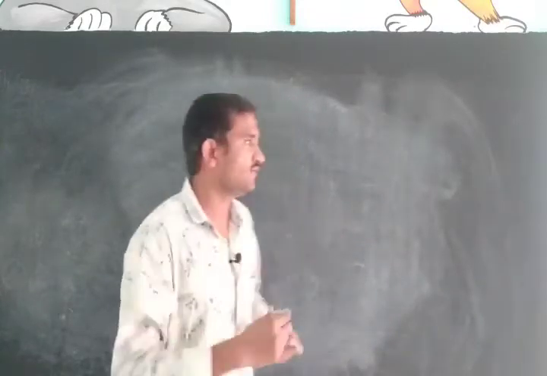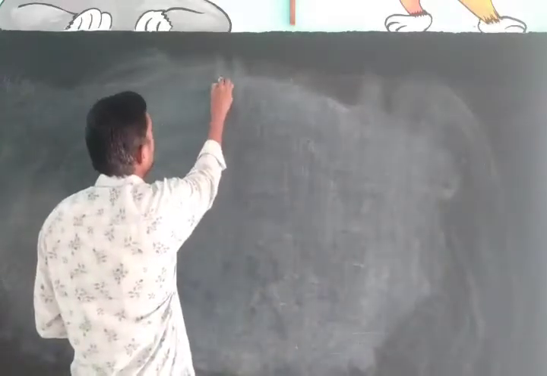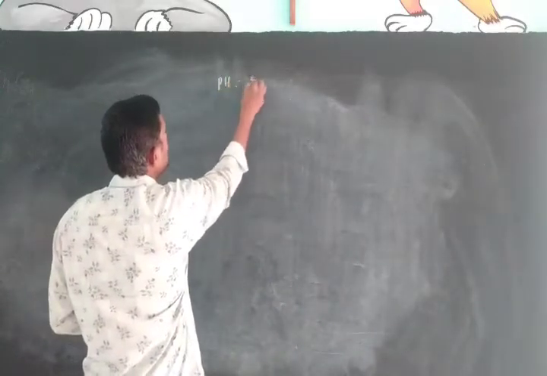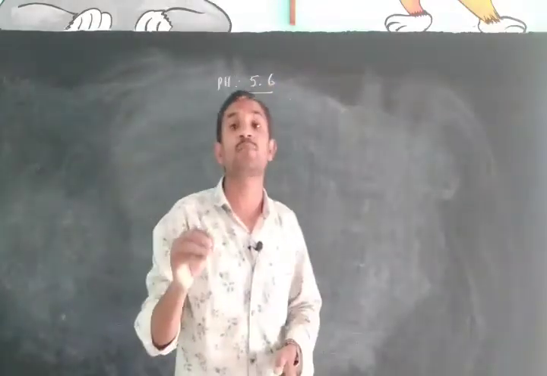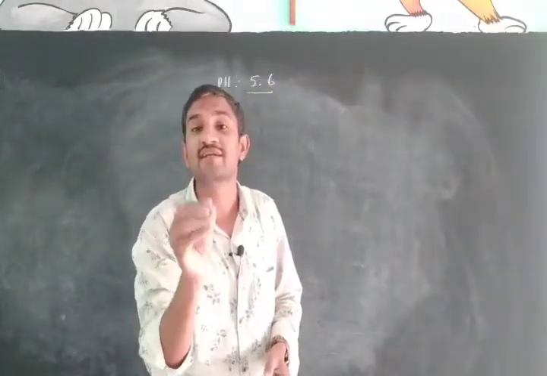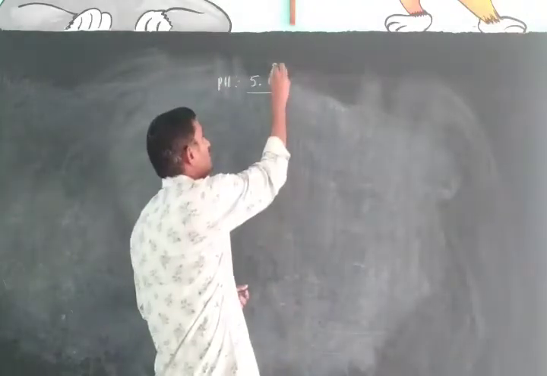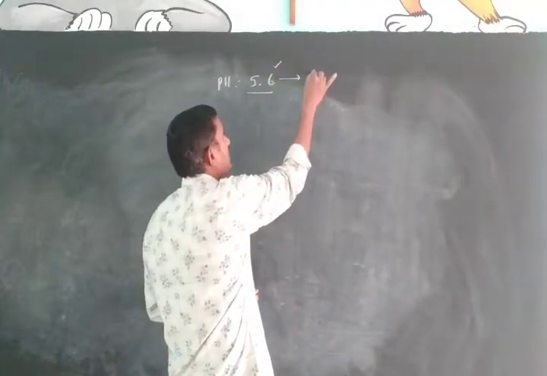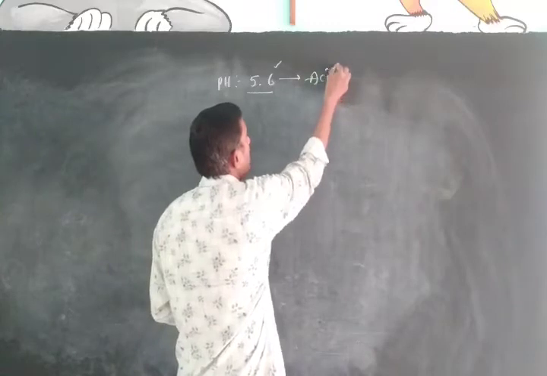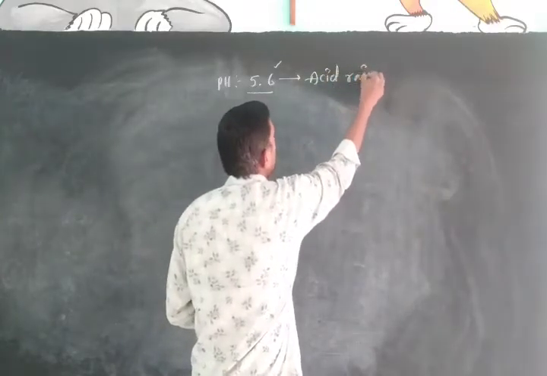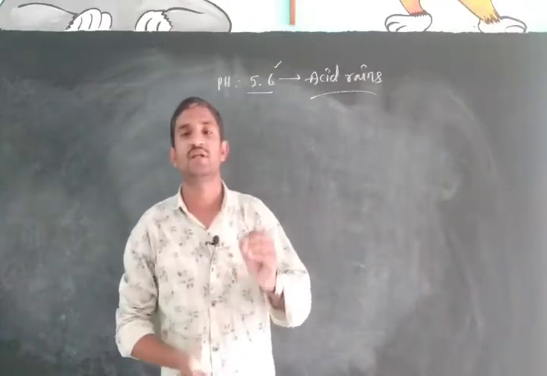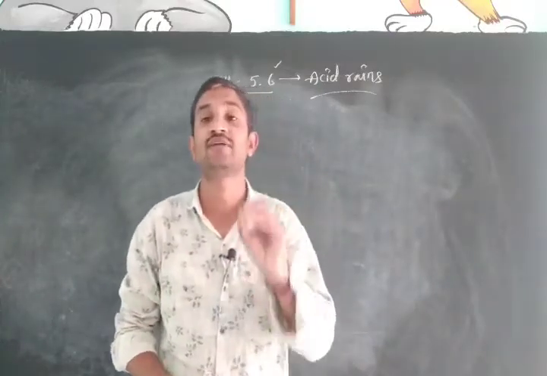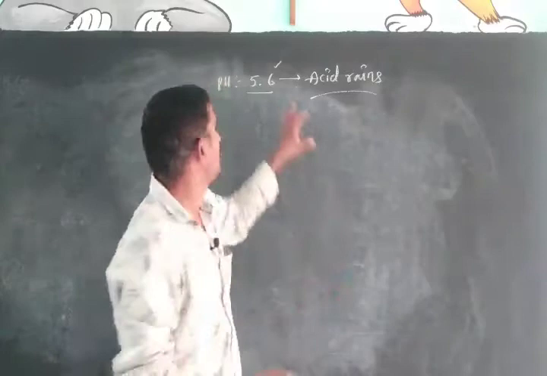Like that, in the atmosphere, if the pH value decreases to less than 5.6, there is a chance of acid rain falling.